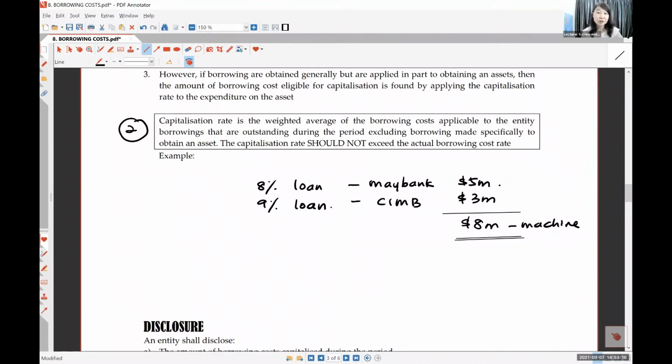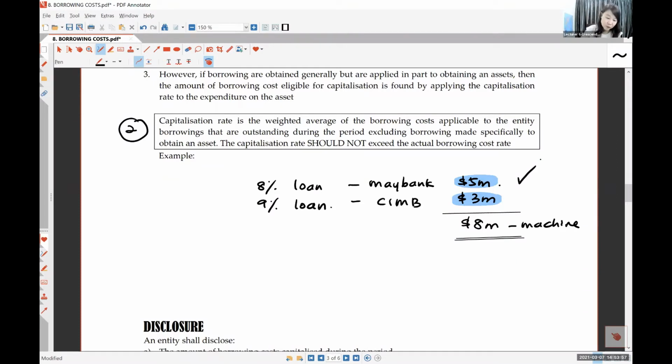We are going to take the weighted average, not the simple average. If average is 8 plus 9 divided by 2, we are going to weight it, put a weight on it. So I ask you, of these two loans, which one is heavier? You put more weight on the heavy one. Heavier will be 5 million, right? That means you put more weight on the 8%. That means your answer will come out nearer to 8% because this loan is heavier. So the interest rate will be nearer to 8%.